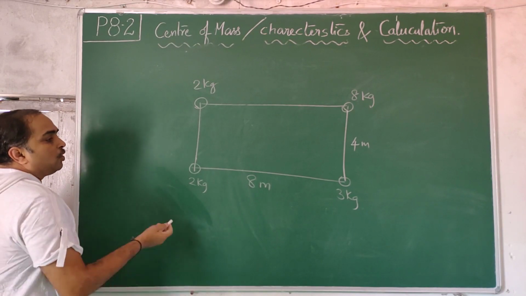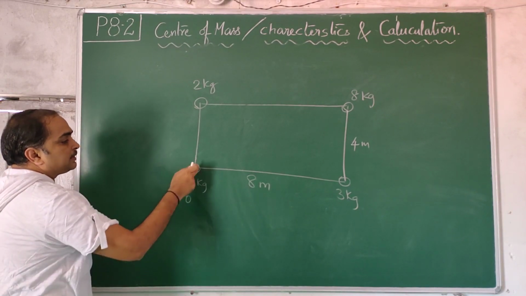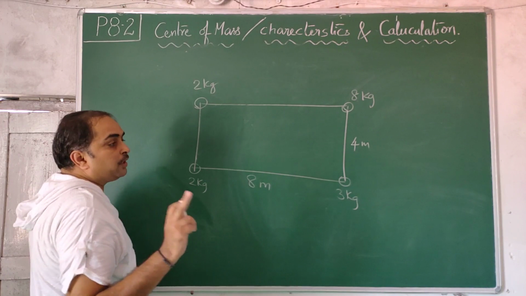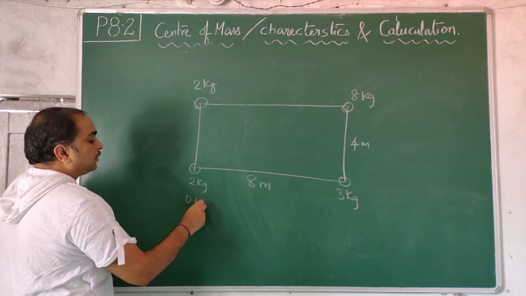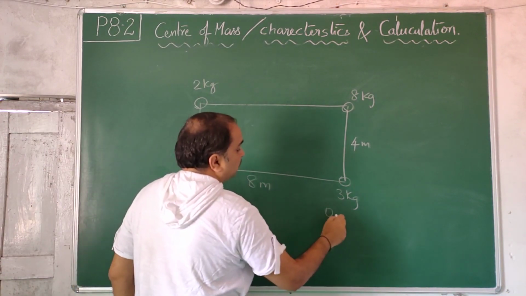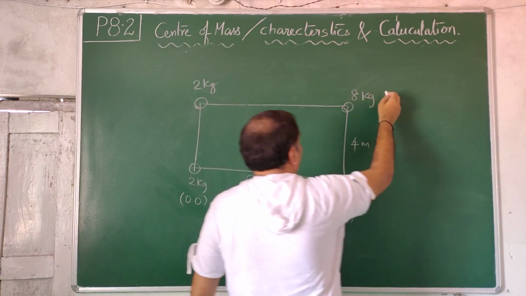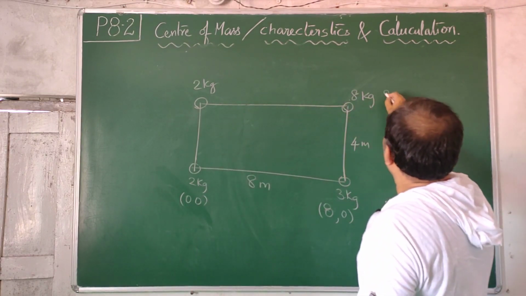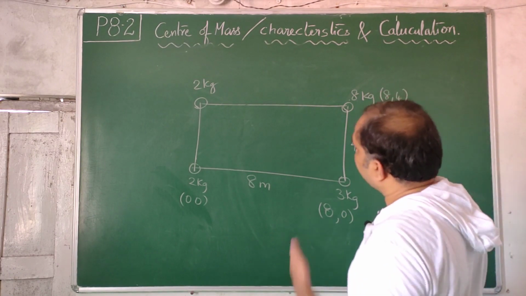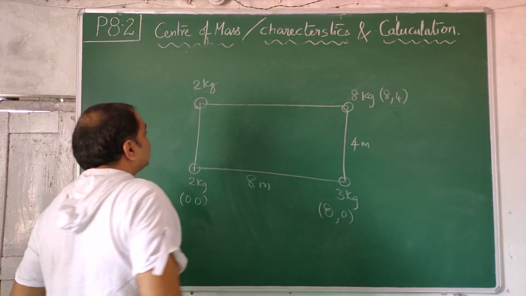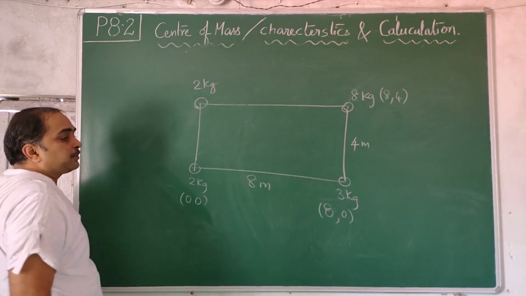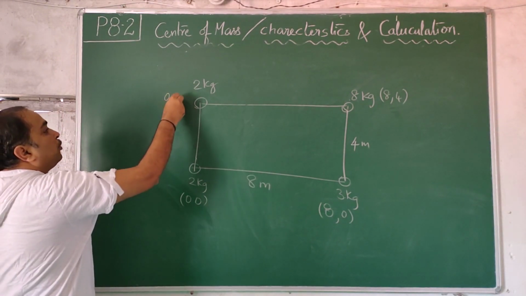Now coordinates. So I take this as origin. See, anything you can take as origin, it's just a convenience. 0, 0, 8, 0, 8, 4. This is 4 units. 0, 4.